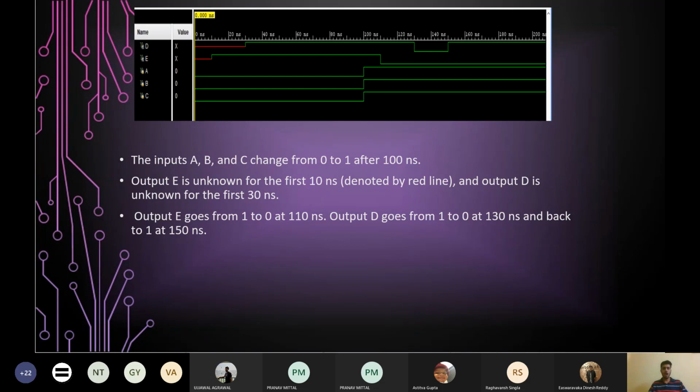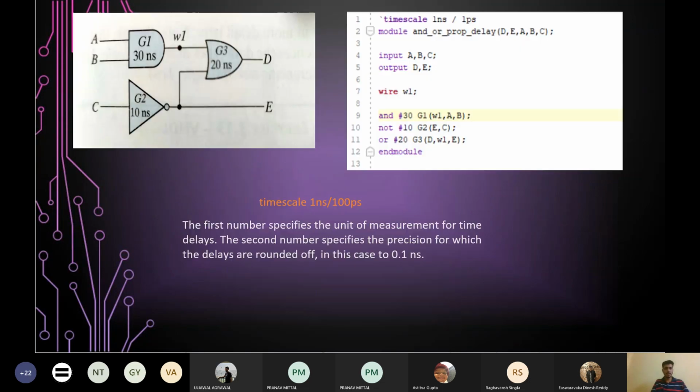Just check that step. It's like 0 and then changes to 1. And above it are the outputs D and E, the actual outputs of the circuit about which we are talking. For E, you can just notice this red line. What is this red line? As I said, the outputs of our circuit are D and E. The D output is from the OR gate, and the E output is from the inverter.